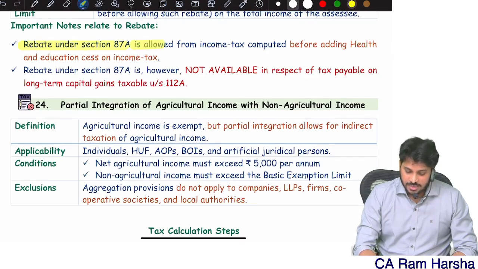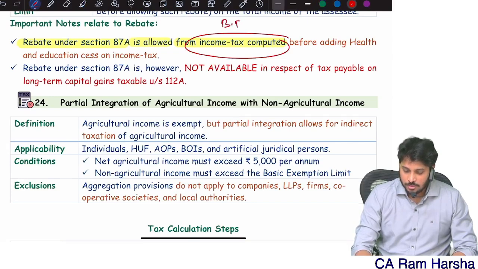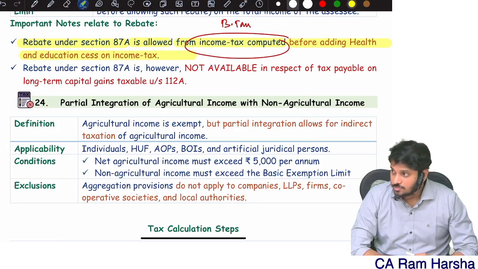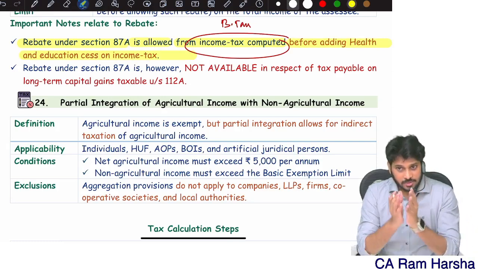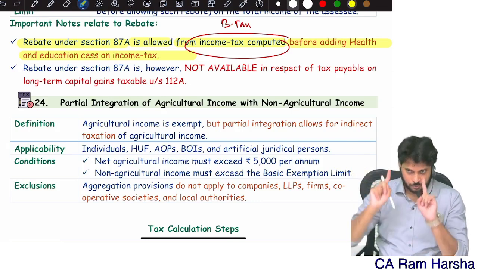Rebate under 87A is allowed from income tax computed. Nothing but basic tax. Nothing but what? Basic tax, before adding cess. Which means after reducing rebate, if some tax is there, on that cess has to be added, and then the final tax liability will come. Point number 1.